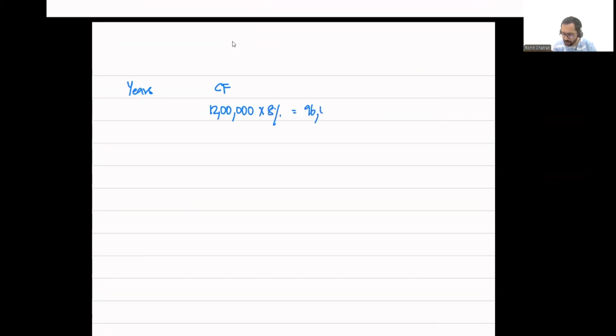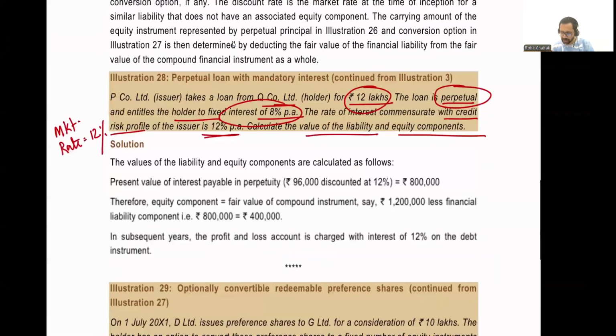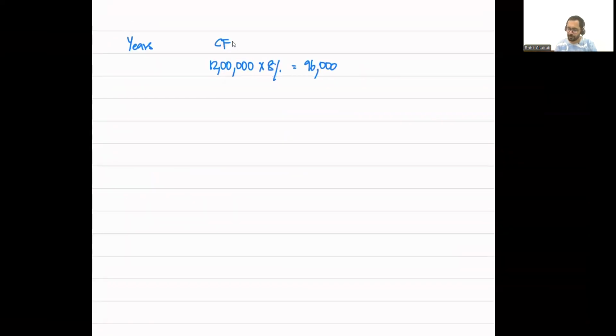96,000. Now, P company limited will be required to pay 96,000 in year one, 96,000 in year two, and 96,000 in year three. Because there is no specific maturity date, it will be required to pay 96,000 every year until the date of liquidation, or until whenever P company chooses to redeem this instrument.